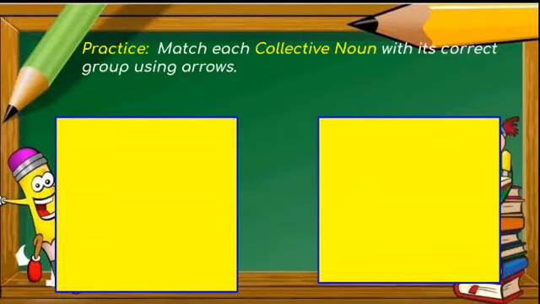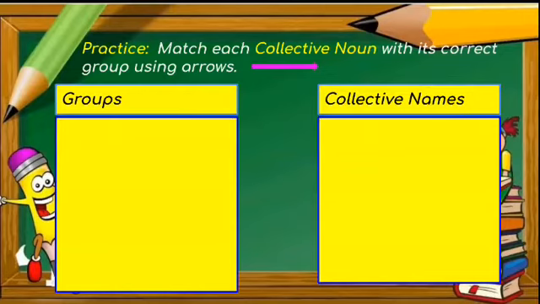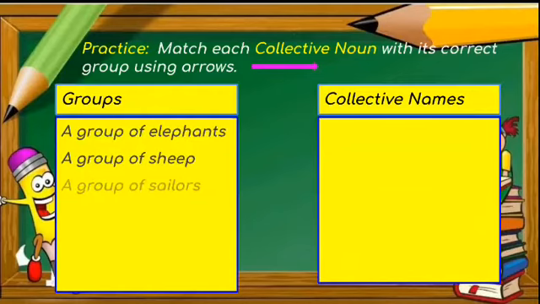Now let's move on to a bit of practice. We're going to match each collective noun with its correct group using arrows. So we're going to have our groups and our collective nouns. So groups, a group of elephants. What do we call a group of sheep?